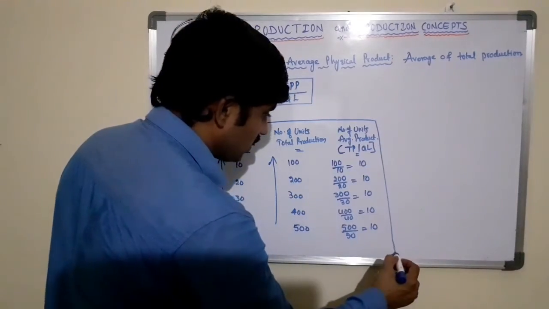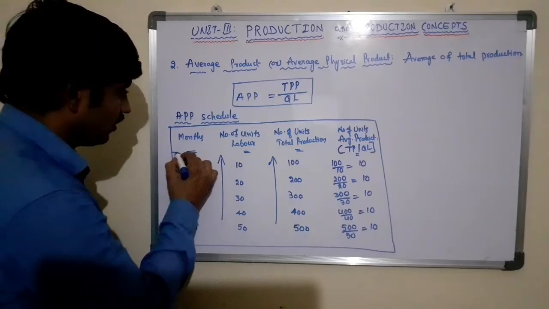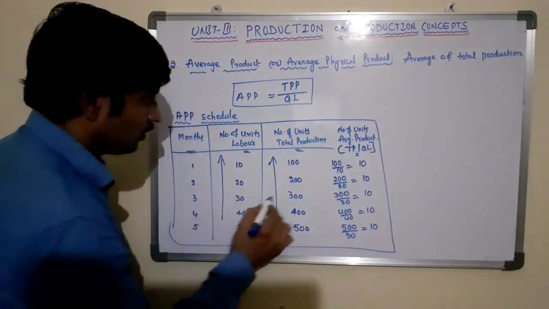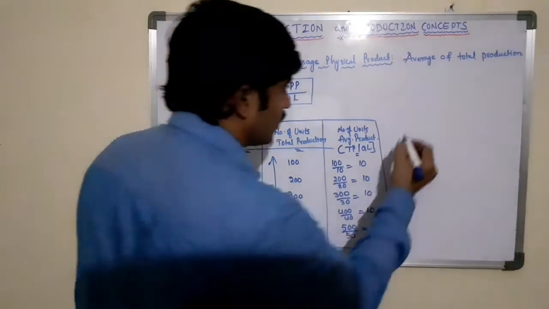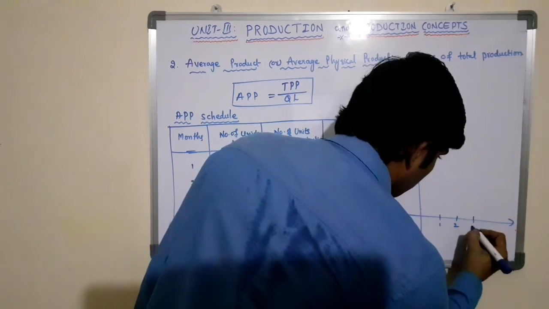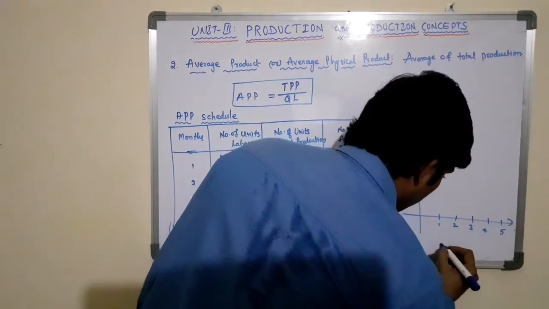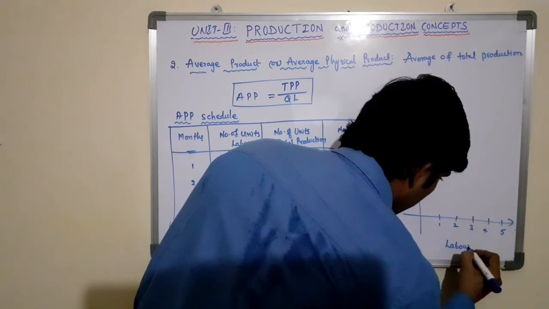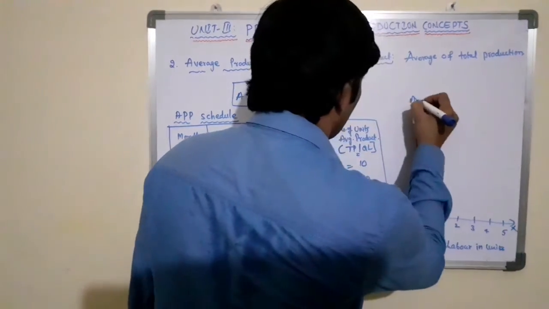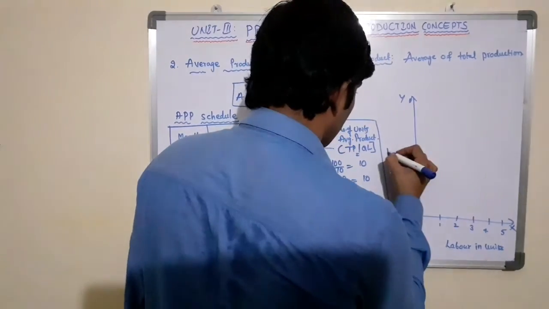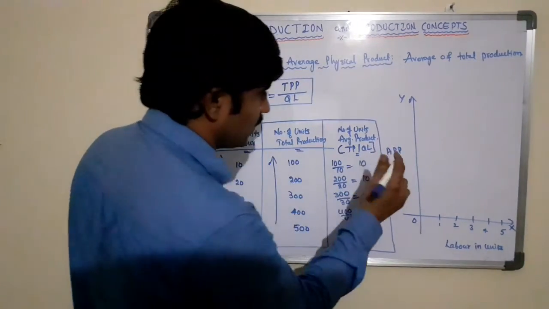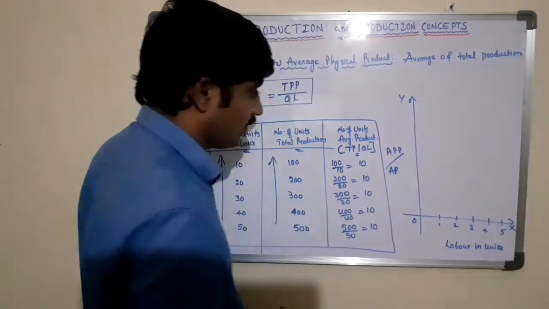The same we will see on the graph, how the curve will flow. See, 1, 2, 3, 4, 5. Here on the x-axis we will take labor in units, and on the y-axis we take average physical product, or we can also say average production.